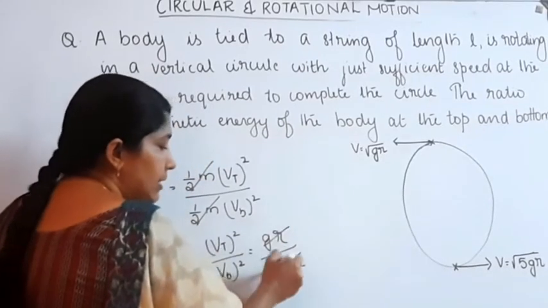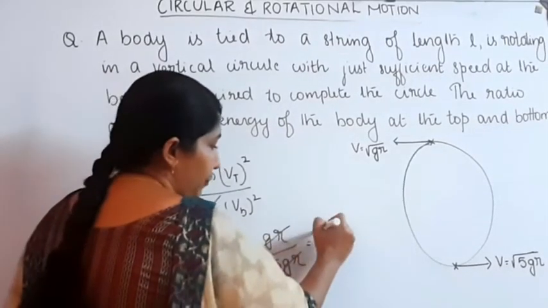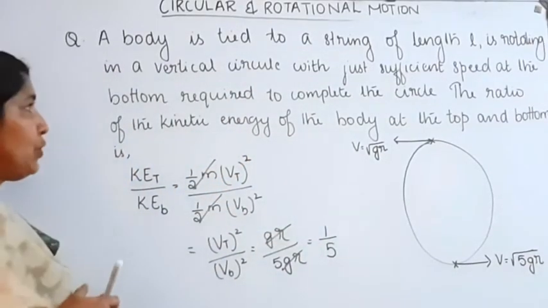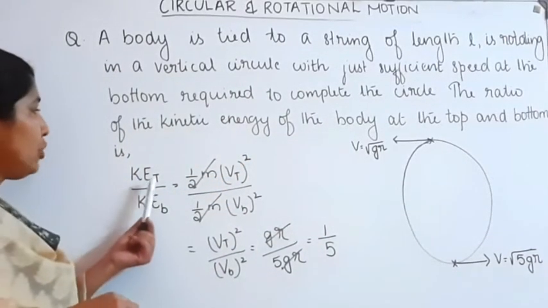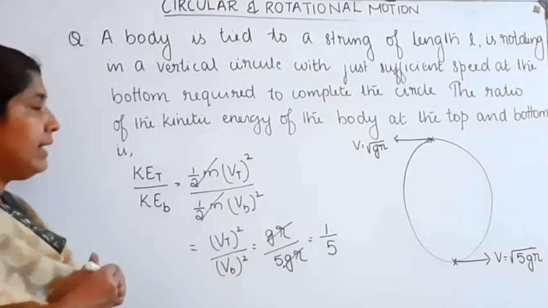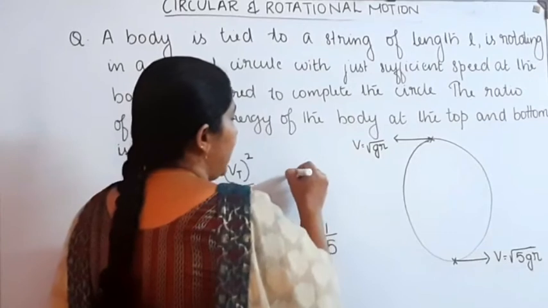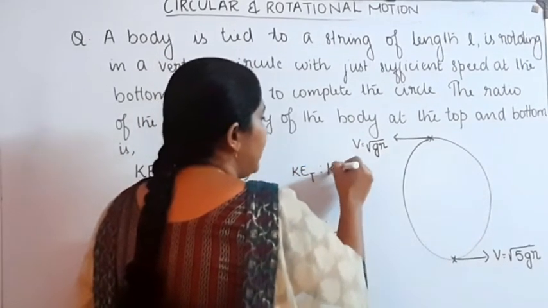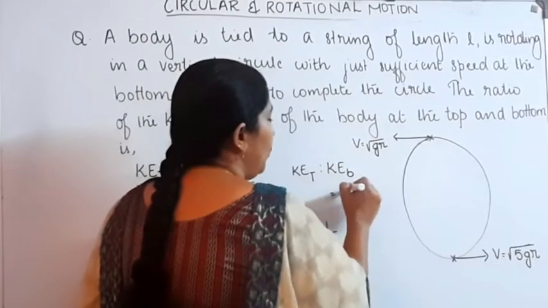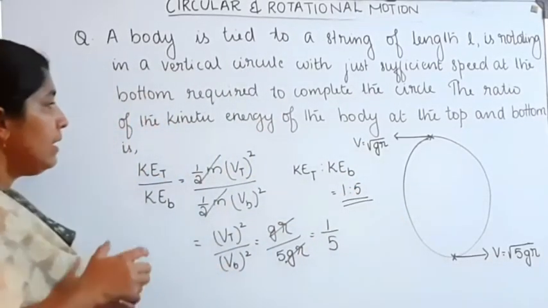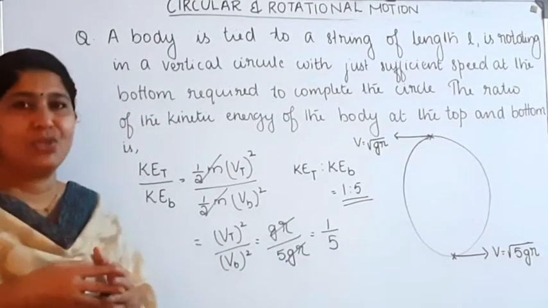We can cancel gr. Then the final value is 1 by 5. Kinetic energy at the top divided by kinetic energy at the bottom is equal to 1 by 5. So the ratio of kinetic energy at the top to kinetic energy at the bottom is 1:5.